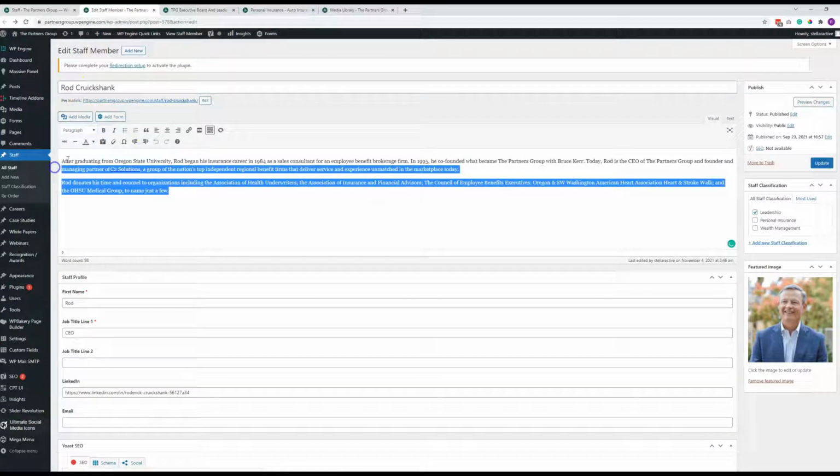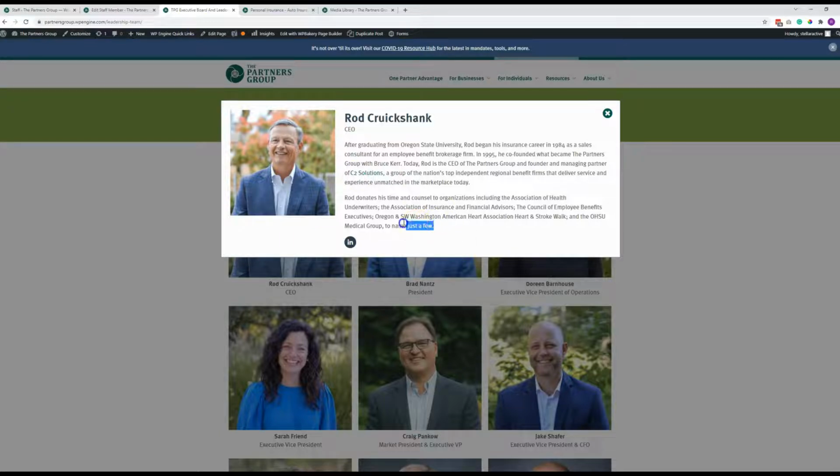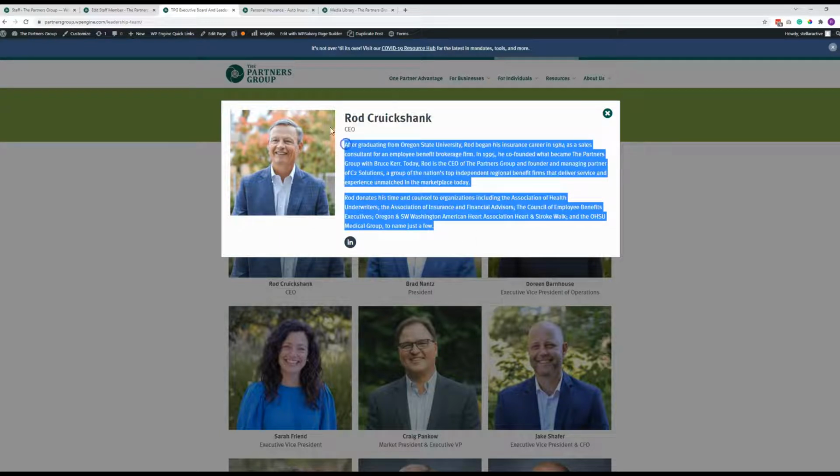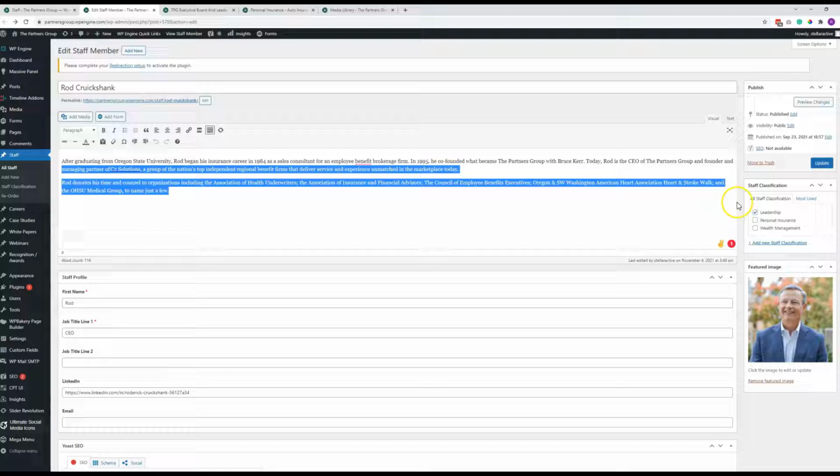Then down here we have, of course, the bio field, which is what is all of this. We have the staff classification, which controls which feeds he shows up in. So if we wanted him to also show up in the personal insurance feed, we can have him show up multiple places.